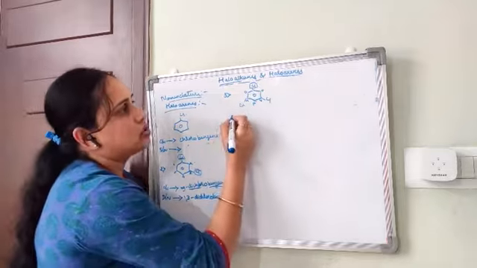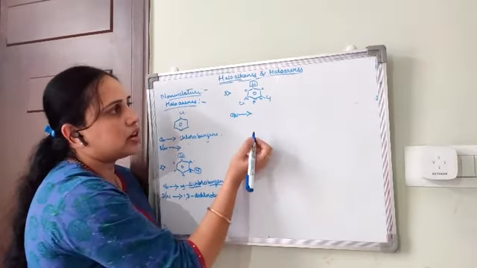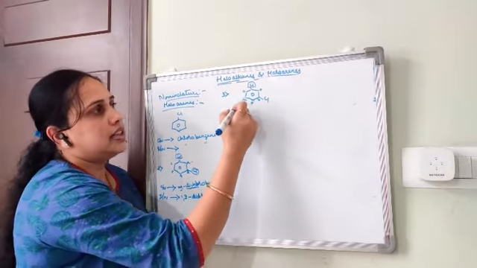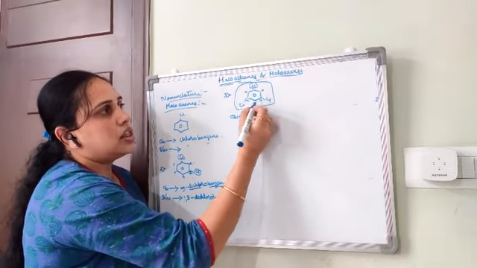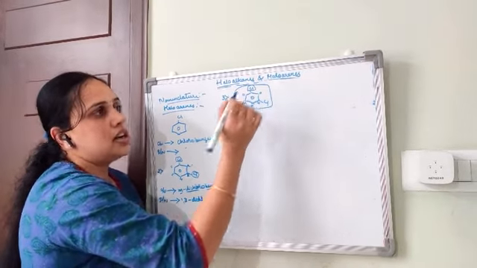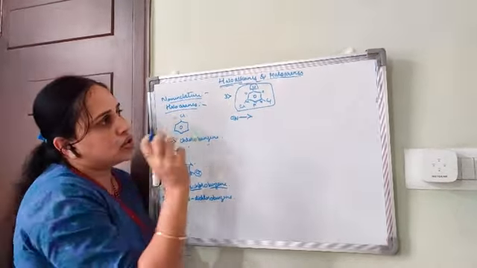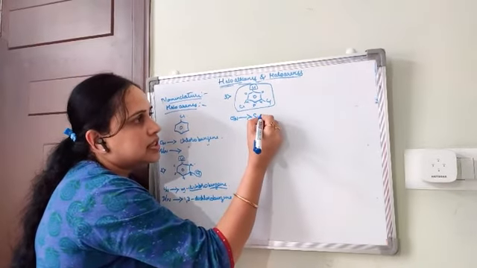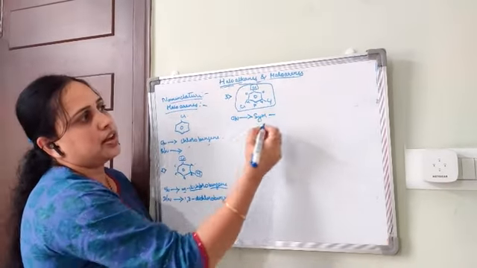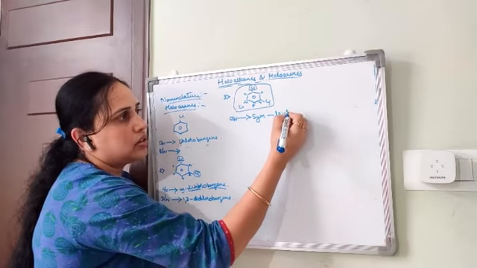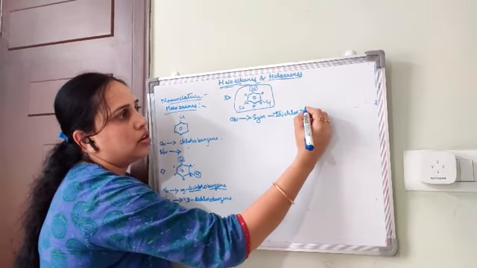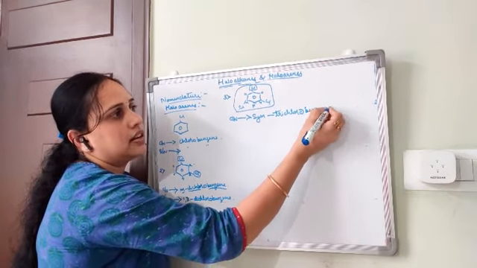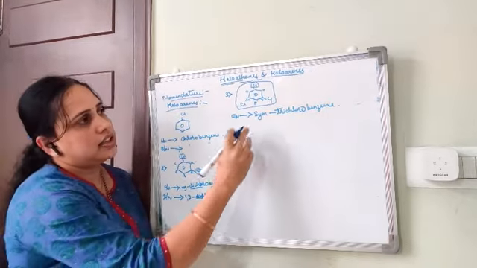Okay, so the common name of this compound is, but in this case all three functional groups are in symmetrical positions. So sym-trichlorobenzene, right?